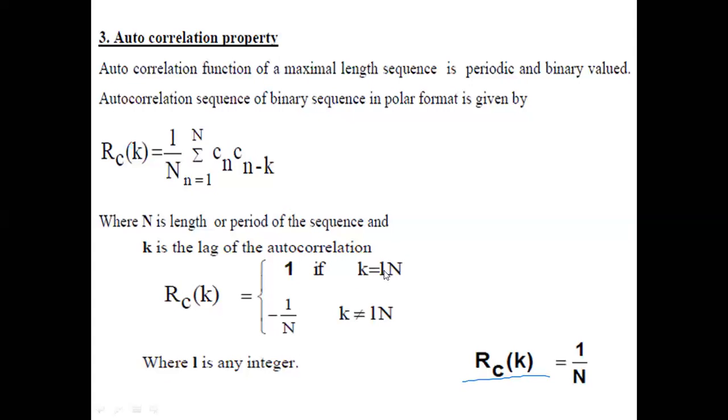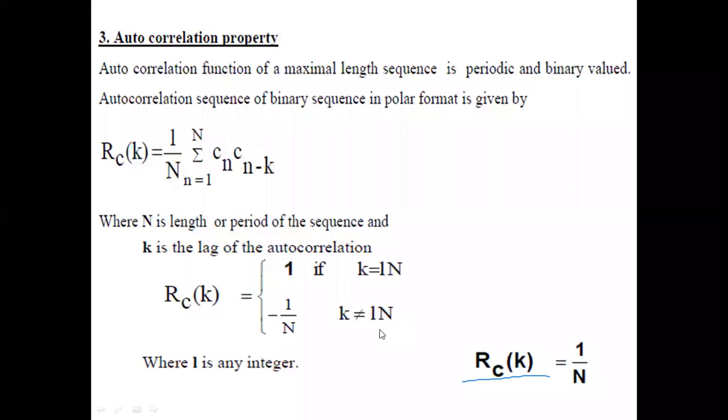So when it is an integral multiple of the period, the value is 1. When the lag is not an integral multiple of the period, the value is minus 1 by N. That's what we are going to prove.